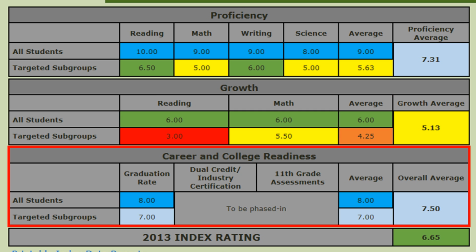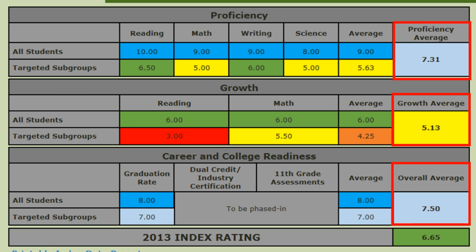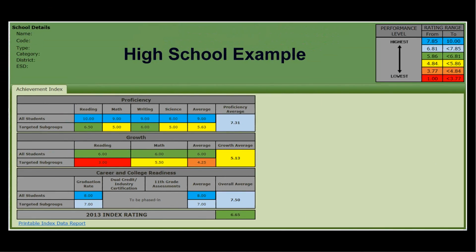This final chart is presented for high schools only and shows the ratings for the graduation rates for the all students group and the targeted subgroup. To compute the average index rating for this high school shown here, you calculate the simple average of the proficiency average, the growth average, and then the CCR average. The 2013 index rating for this high school is 6.65.